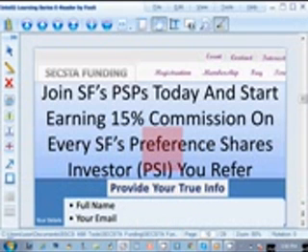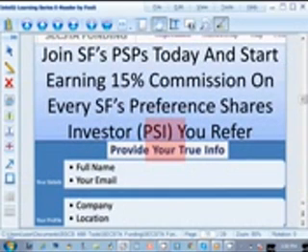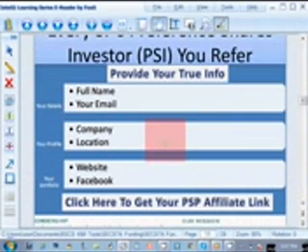So just like the other, you also provide your true info, your name, your email, your company, your location, website, and Facebook, and then you click to get your PSP affiliate link. Easy, right? Okay. So this is also a demo showing you how to make use of the SF site.